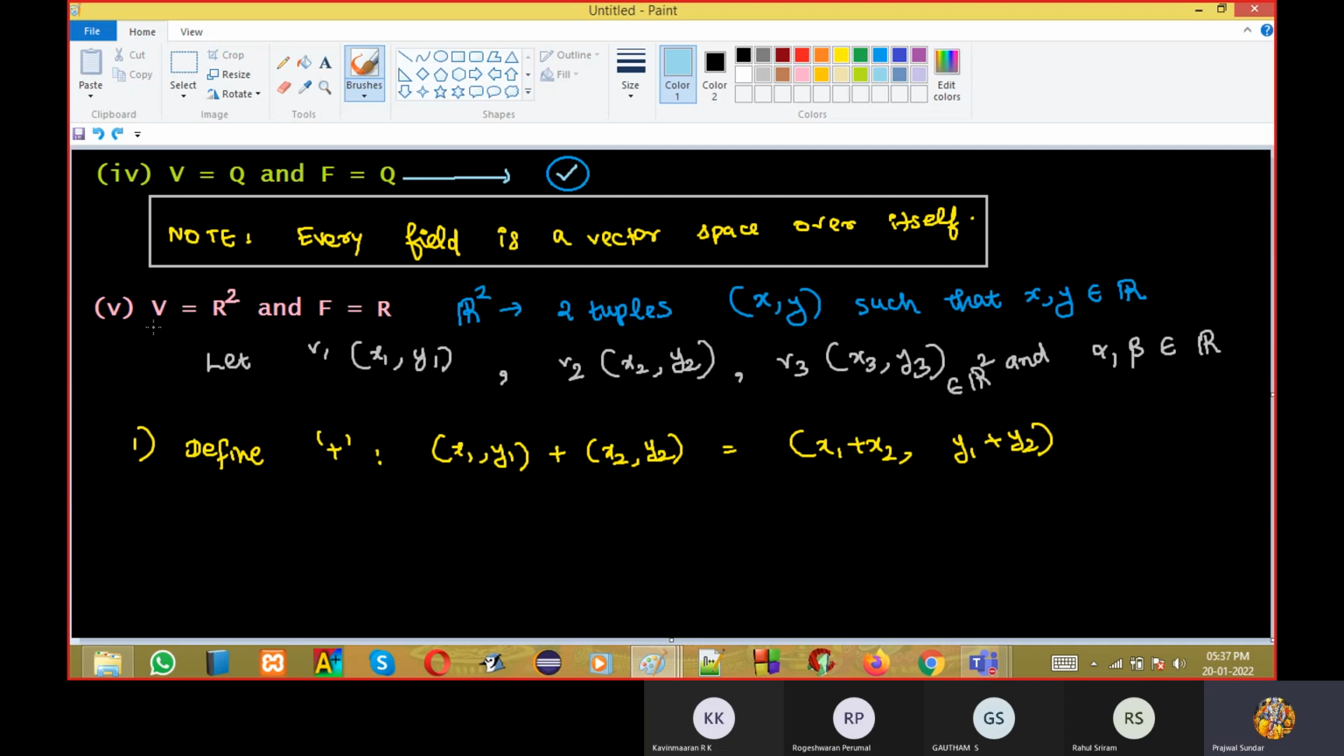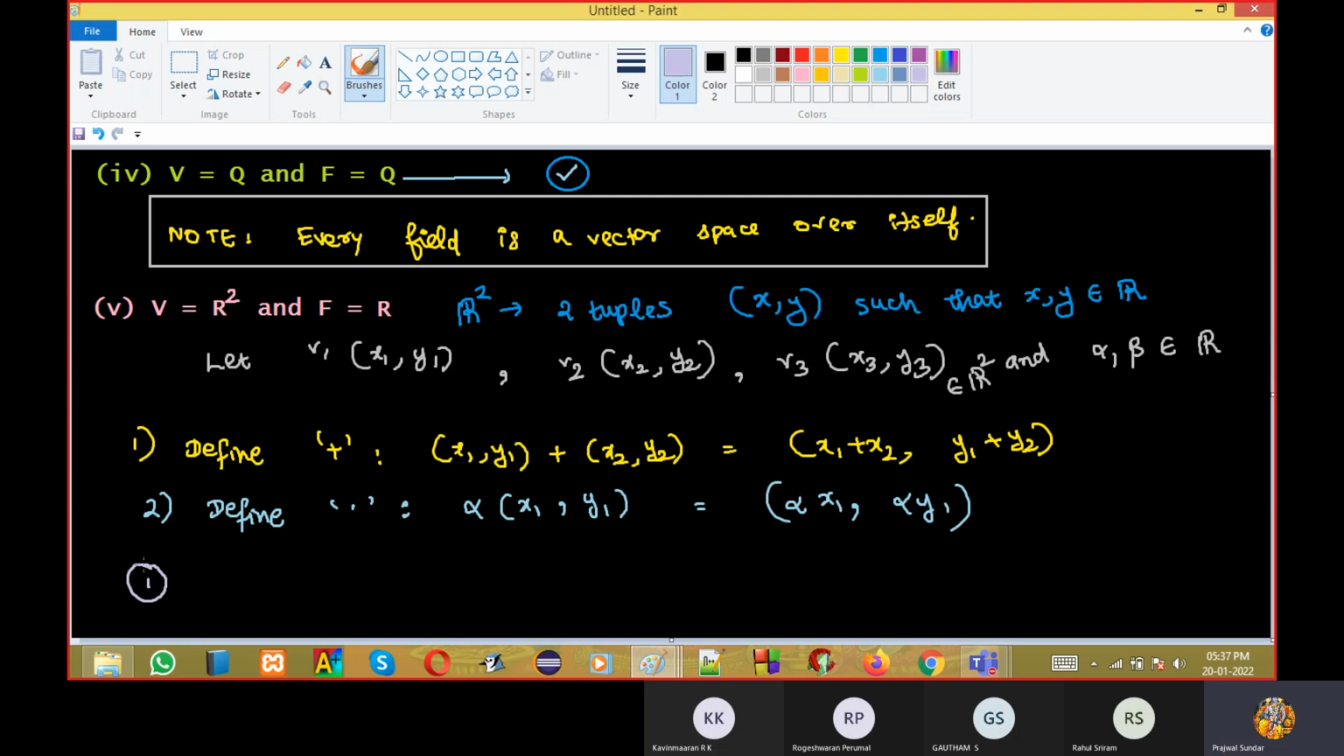But sometimes they will tell you to check whether it's a vector space when plus and dot are defined as follows, and they will give their own definitions. That time the definition will change. I will do one question like that also. First we will see the normal one. Normally it is defined as alpha times (x1, y1) equals (alpha x1, alpha y1). Now we will see whether the properties are satisfied.